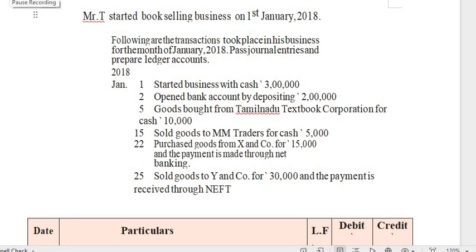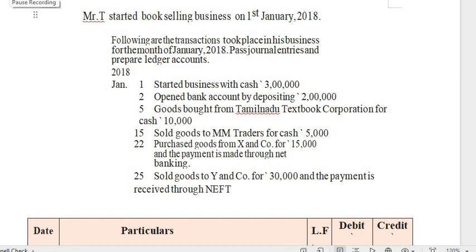We are discussing from the meaning or definition of accounting. Accounting is the art of recording, classifying, summarizing, finalizing and interpreting the results, which should be communicated to all interested parties.